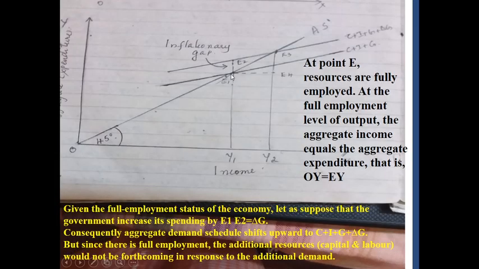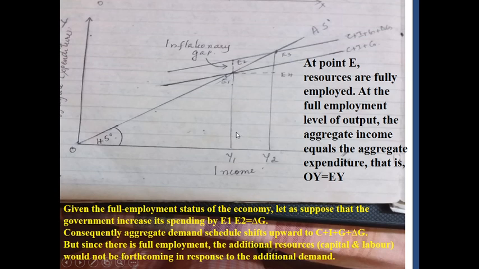So what is the aggregate demand there? Aggregate demand is equal to C plus I plus G. And at point E, what do we mean by full employment? At point E, the resources are fully employed. Point E means E1. And at the full employment level of output, the aggregate demand equals the aggregate income equals the aggregate expenditure, that is AD is equal to AS, that is Y1 is equal to E1 Y1.